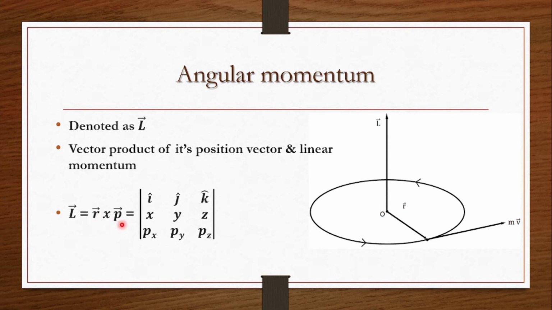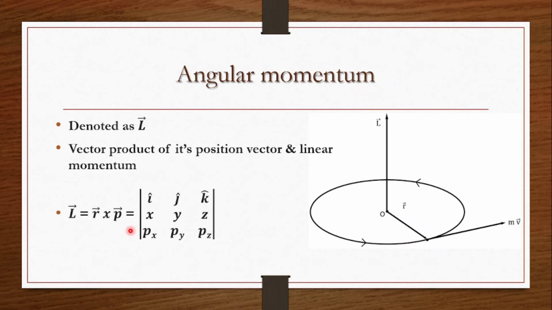And according to vector algebra, this term can be expressed as the determinant of its components. So i, j, k are the unit vectors along each direction. The position vector r has the components x, y and z. Linear momentum has its components px along the x direction, py along the y direction and pz along the z direction.